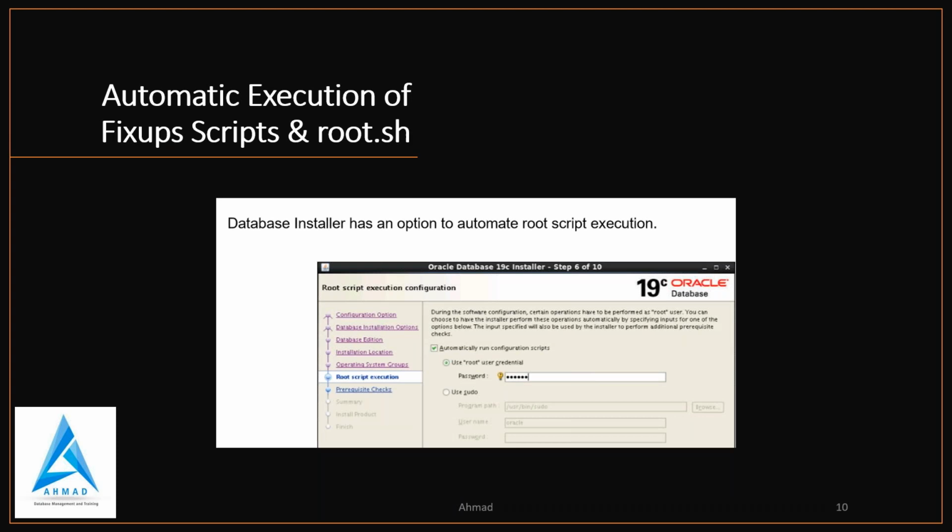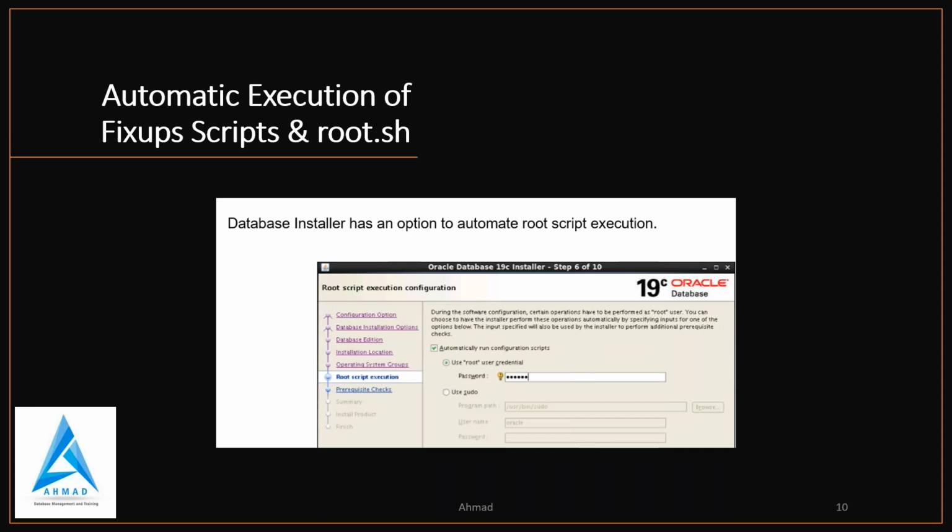And the automation is supported for single instance database, Grid Infrastructure installation, and RAC instance. That is a very good option added.